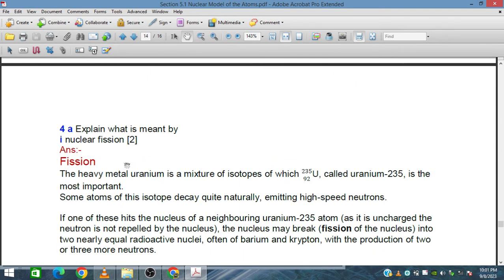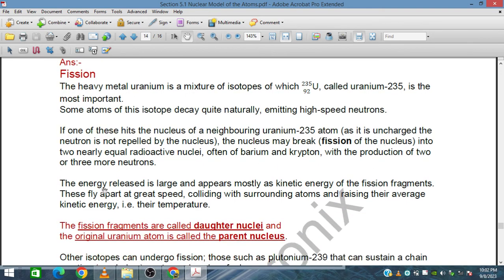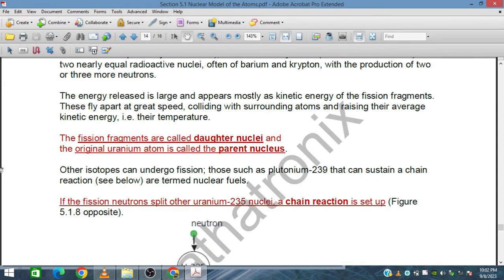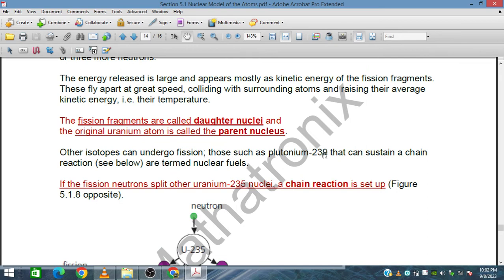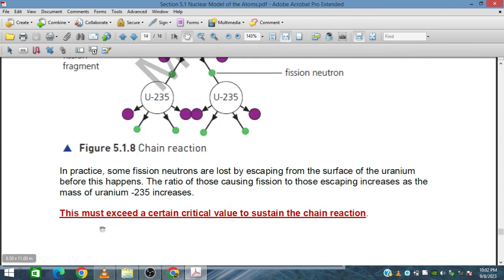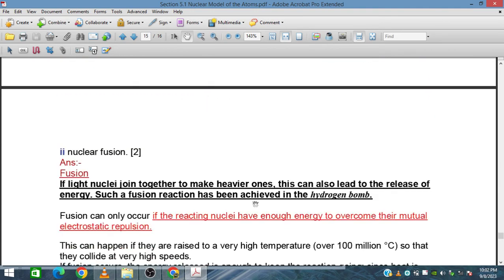Explain what is meant by nuclear fission. Heavy metal uranium is a mixture of isotopes, and this is more important. The atoms of these isotopes decay quite naturally, emitting high-speed neutrons, and the fission fragments are called daughter nuclei, while the original uranium is called the parent nucleus. Other isotopes undergo fission, such as plutonium, and this is the nuclear fission chain reaction as discussed. To maintain a sustainable chain reaction, a certain critical value has to be ensured.